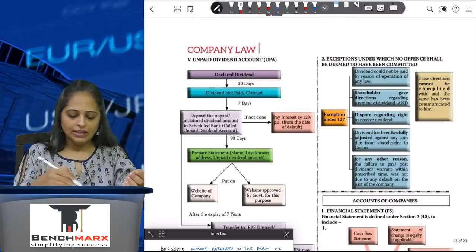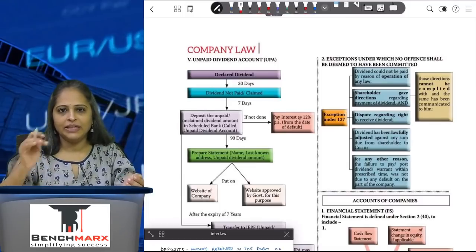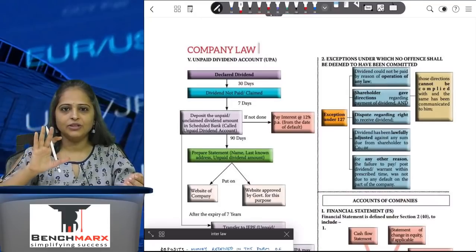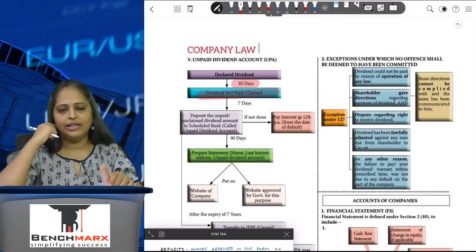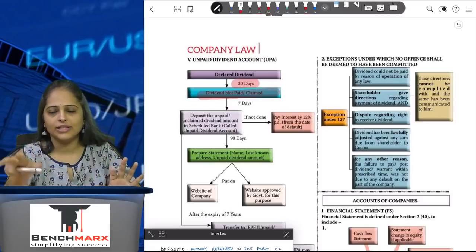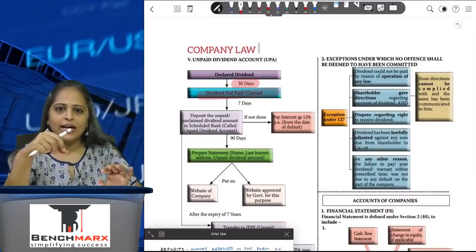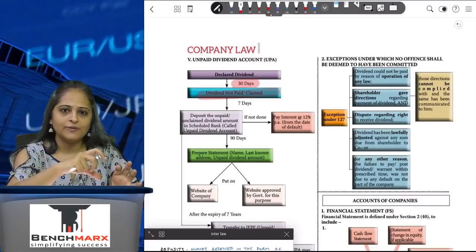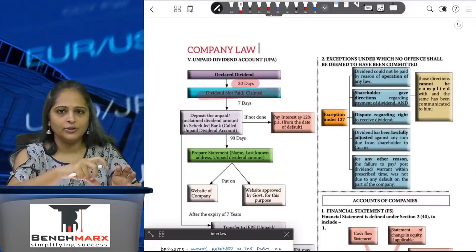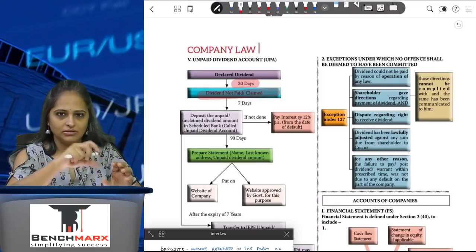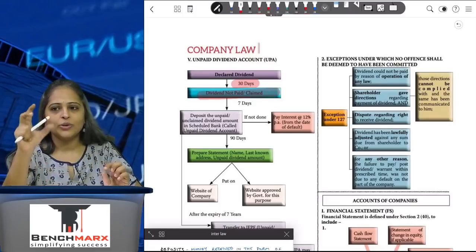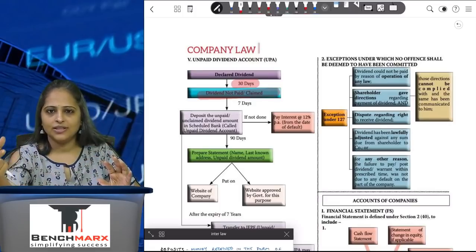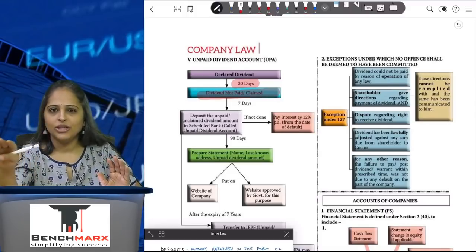Declared dividend. Now I've declared dividend saying okay, I'll be paying 10% dividend. I've transferred the dividend to the scheduled bank account, but the dividend has not been paid or claimed. 30 days have passed, no one's claimed that dividend. 7 days I wait. Within 7 days I will have to transfer it to a scheduled bank account, and the title to that scheduled bank account would be unpaid dividend account. So whatever dividend I've declared and the shareholders have not claimed it, or if I've sent it to their address and it's come back, it will all go to the unpaid dividend account.